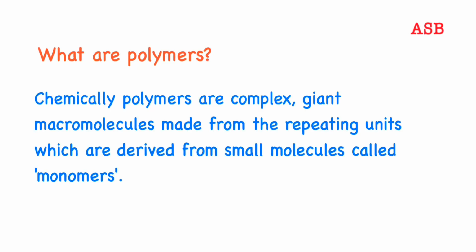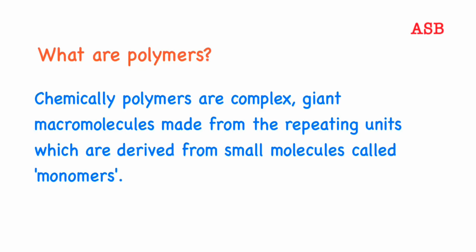So moving forward, chemically polymers are complex, that's it. Giant macromolecules. So let us first understand the meaning of macromolecules. We can say that macromolecules are giant molecules in which at least 1,000 atoms are linked together by covalent bonds. That is the meaning of macromolecules.